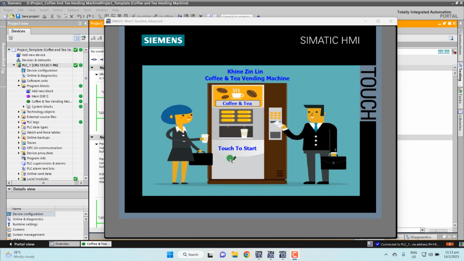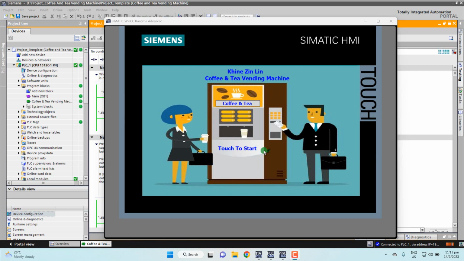I wrote the PLC program for this project, and it is controlled by HMI. This screen is also called the HMI touch screen. I use this touch screen to control the whole operation. This screen is also called the Coffee and Tea Vending Machine touch screen.